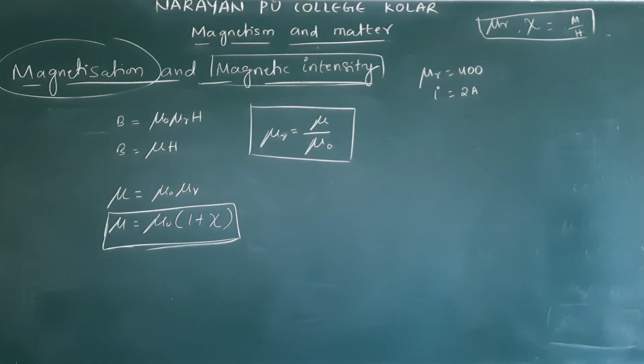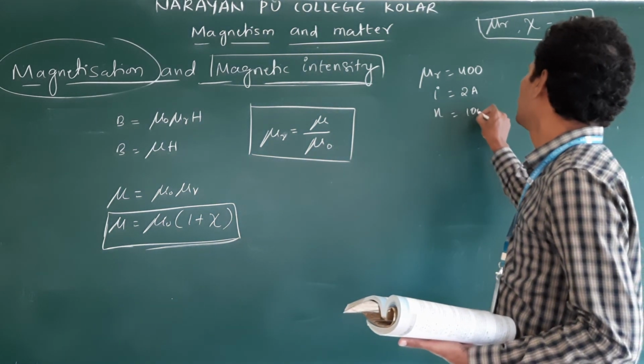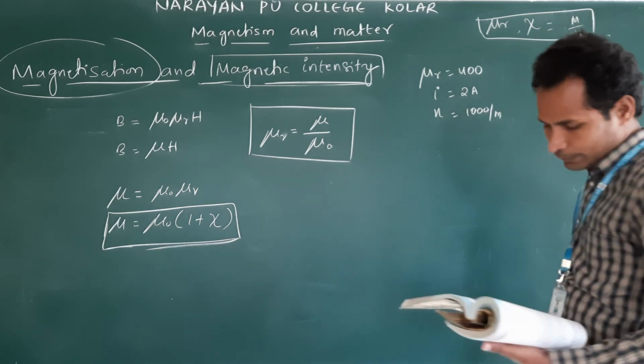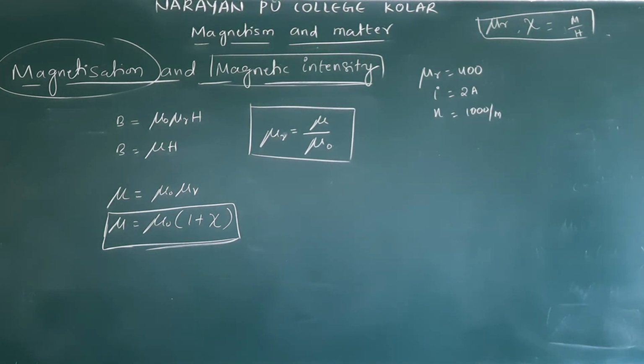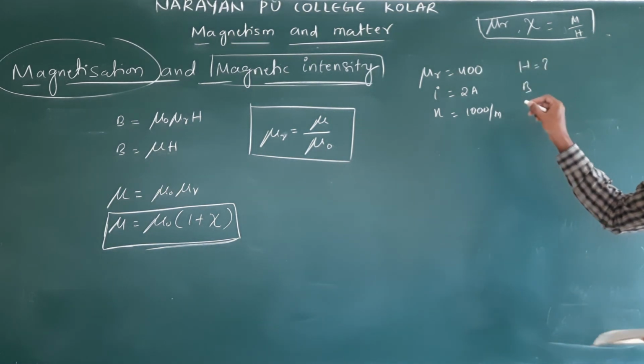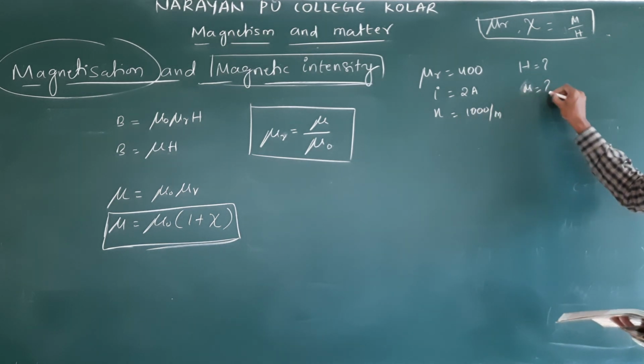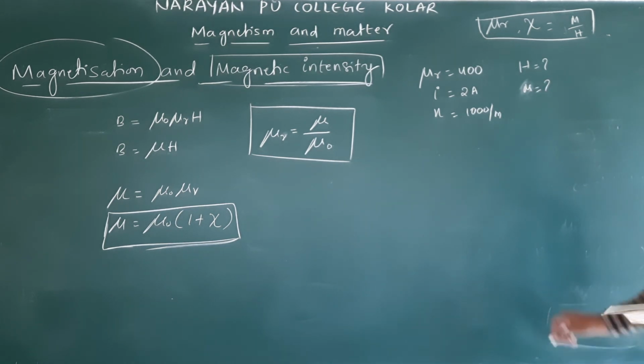The number of turns per unit length, small n, is also given: 1000 per meter. First, they are asking us to calculate H. Next, M. Next, B.